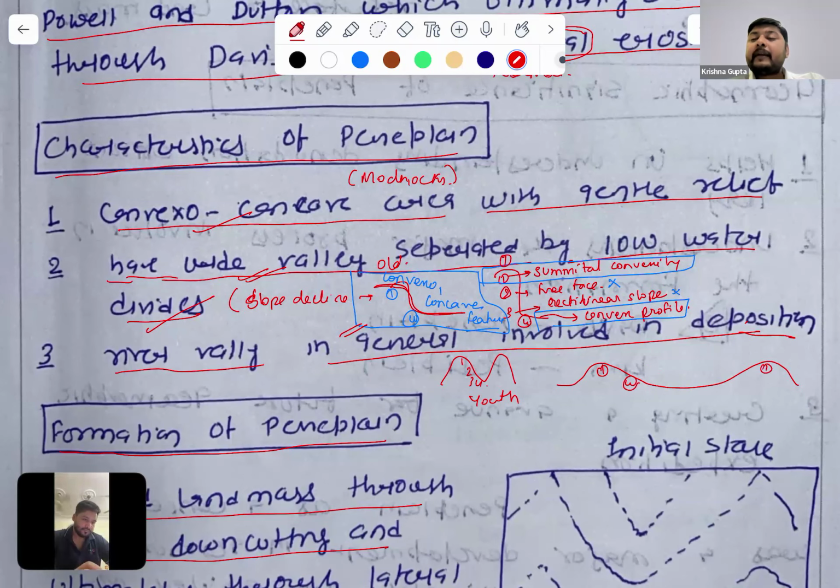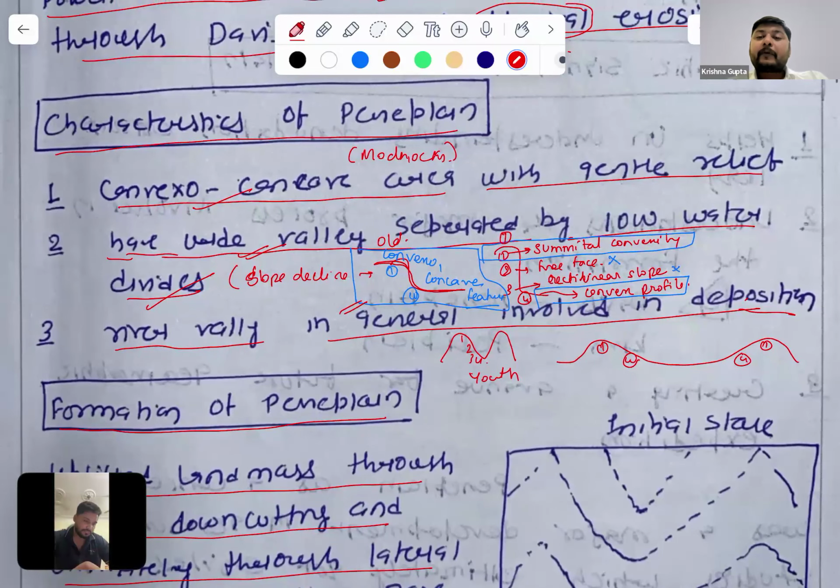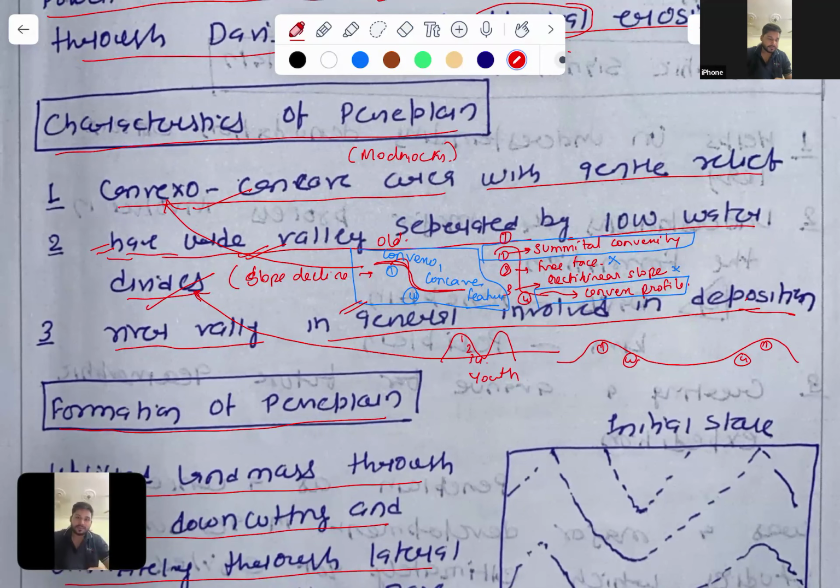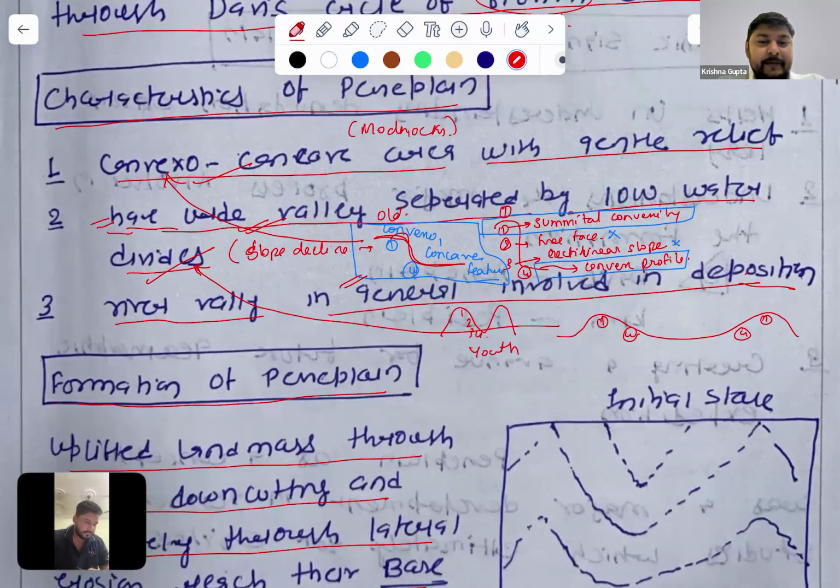Here also we have element 1 and element 4 present. In this way we will be able to show what a peneplain is and how it forms a convex to concave profile. This is to be explained in the second point: have wide valleys separated by low water divides. Obviously in the first part you can add this diagram, and this diagram you can add in the second point.